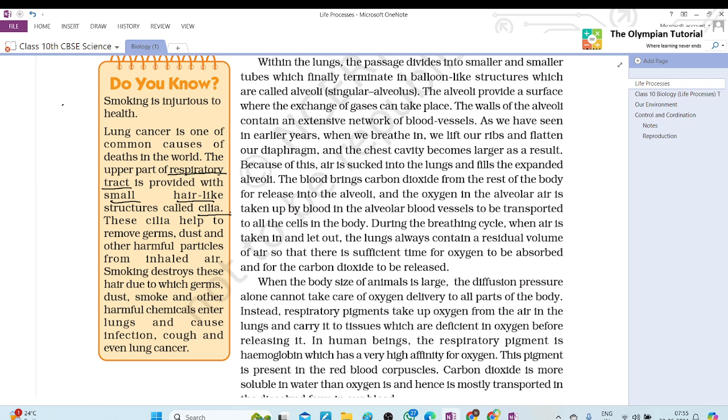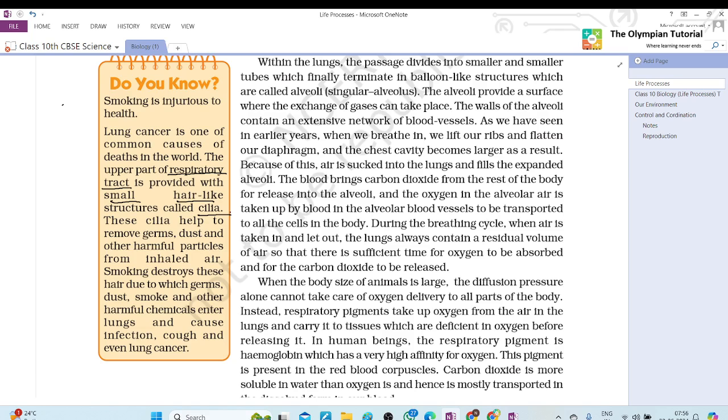As I told you, Tanya, when we inhale air, we are taking it from the atmosphere. In the atmosphere, all things are present, so it is necessary that oxygen should be separated from this air. The function of cilia is the same. It separates oxygen from the dust and other particles. And when we exhale, all comes out with carbon dioxide.